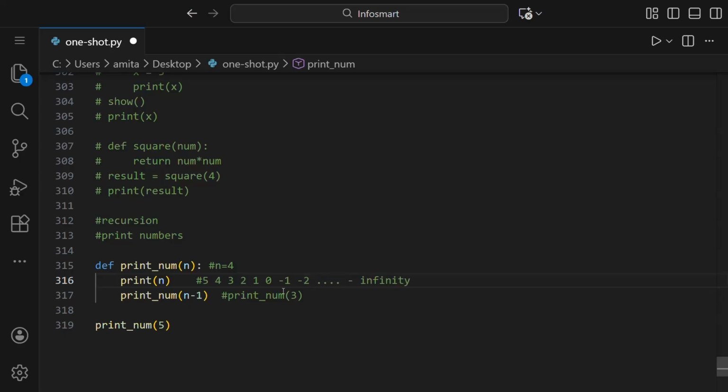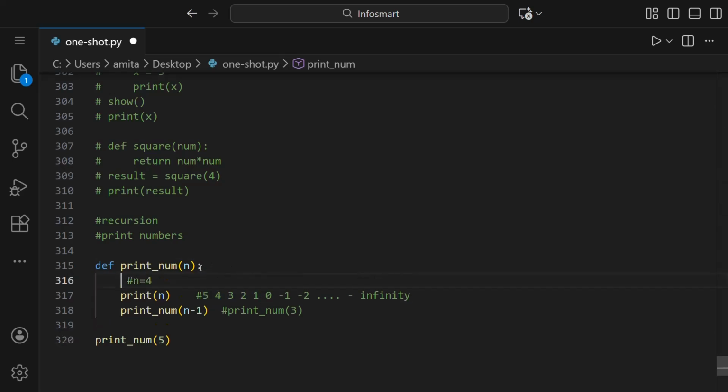And that's the problem that it will face. So we want a base condition. A base condition is basically a condition where this has to be stopped. So if we want the numbers from 5 to 1, we want that it stops at 0. So here we'll put the condition: if n is 0, that is, if this value becomes 0, then this n should not be printed.